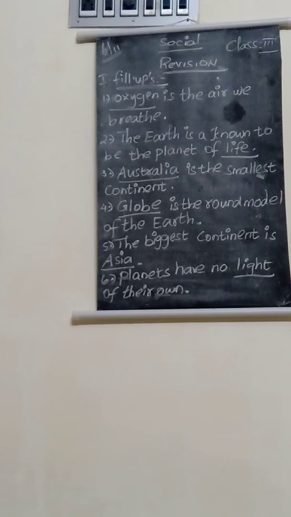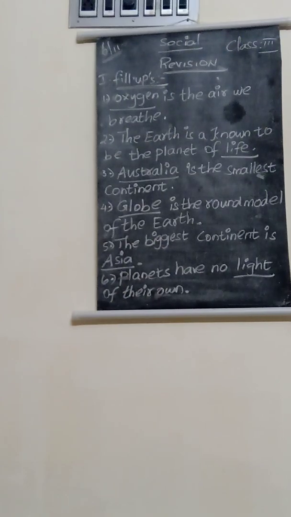And the third one, dash is the smallest continent. So in total there are 7 continents, isn't it? So which is called the smallest continent? Australia is called the smallest continent. Australia spelling is A-U-S-T-R-A-L-I-A. Australia is the smallest continent.